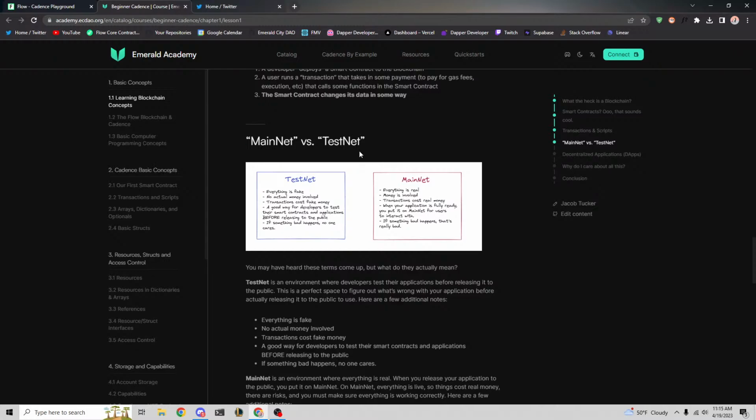Whereas mainnet is the real deal. Once you deploy your contracts to mainnet, it costs real money. The Flow token is real. Everything is real. If something bad happens, that's really bad. Sorry, I'm a little bit sick, but this is just a pointer about the difference between mainnet and testnet. You'll also hear another term called emulator.